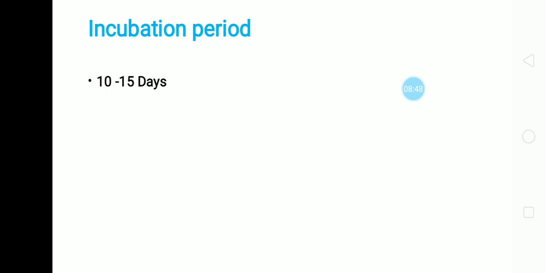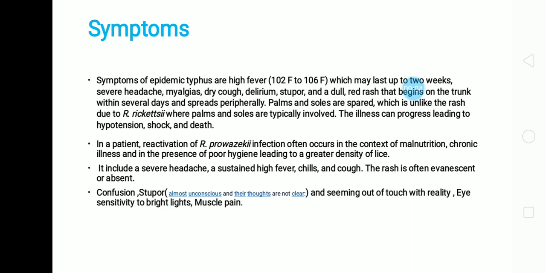Its incubation period is 10 to 15 days. After infection, it remains as it is, and after 10 to 15 days, which is again variable, it starts to show symptoms.